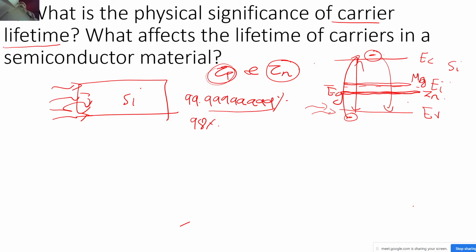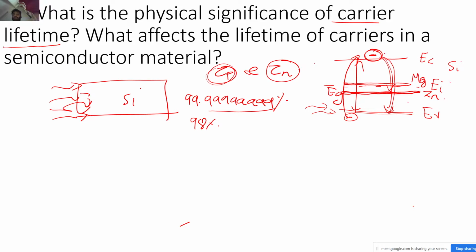The more recombination occurs, the lesser will be the lifetime of the carriers. By introducing these defects, I am allowing these electrons to fall into energy levels which are above the EV. So the electron doesn't have to jump directly from EC to EV.